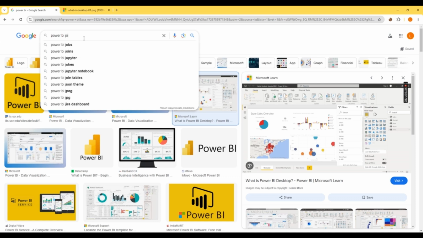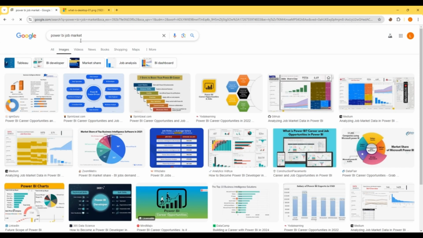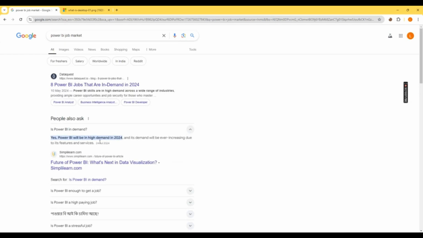If you want to know why you need to learn Power BI, look at the job market. It's huge. Power BI will be high in demand in 2024, so that's why we need to learn it. Power BI is the most demanded skill in 2024, and maybe 2025, 2026 and so on.